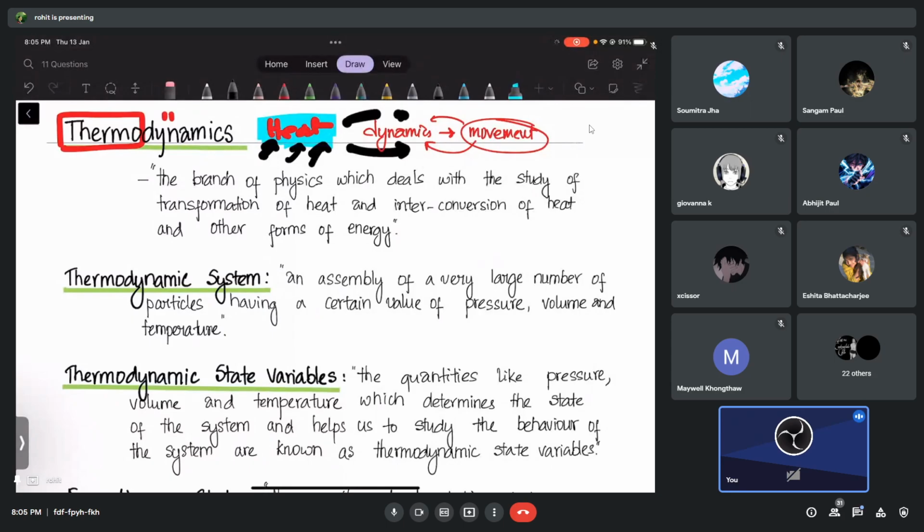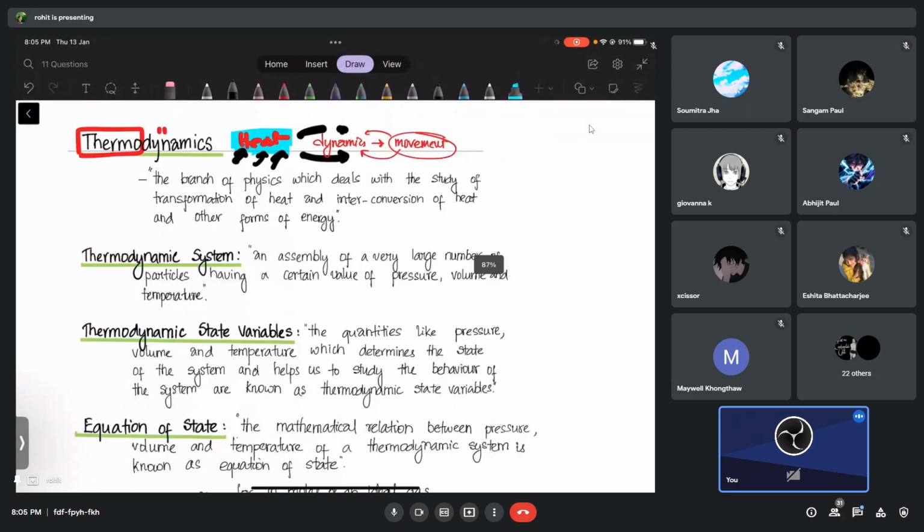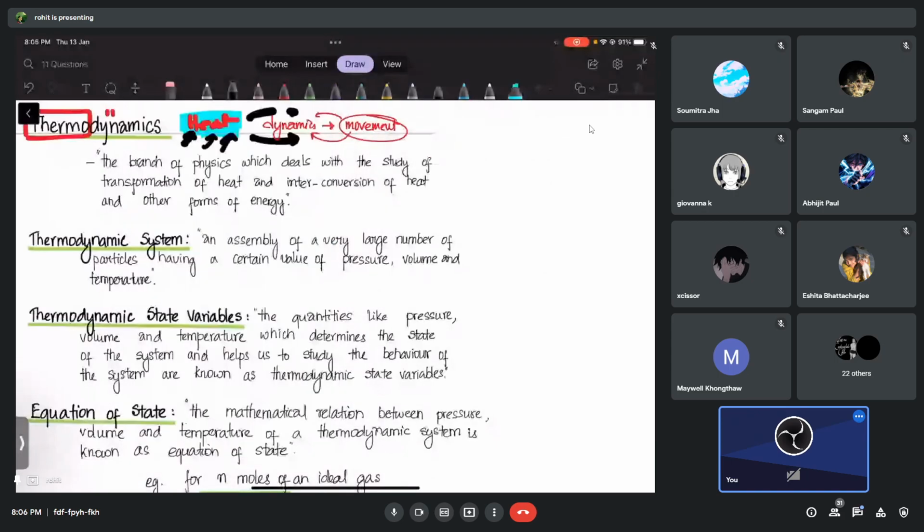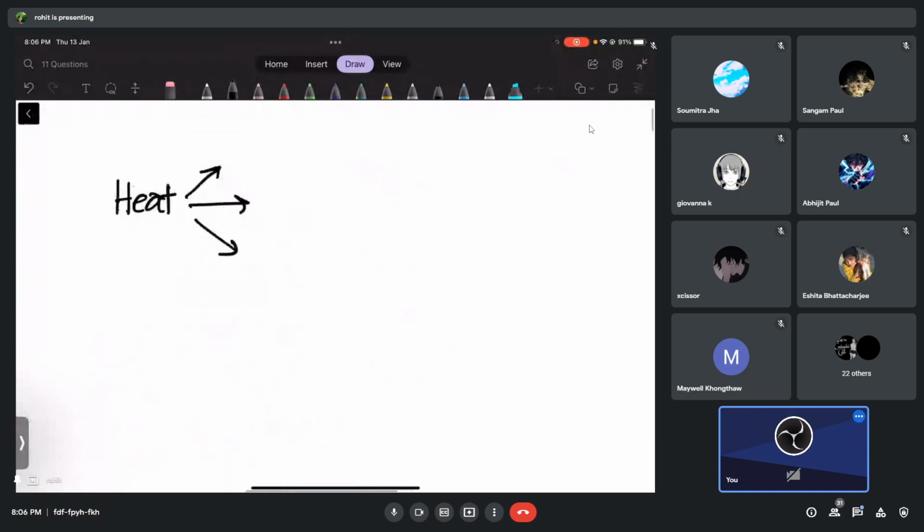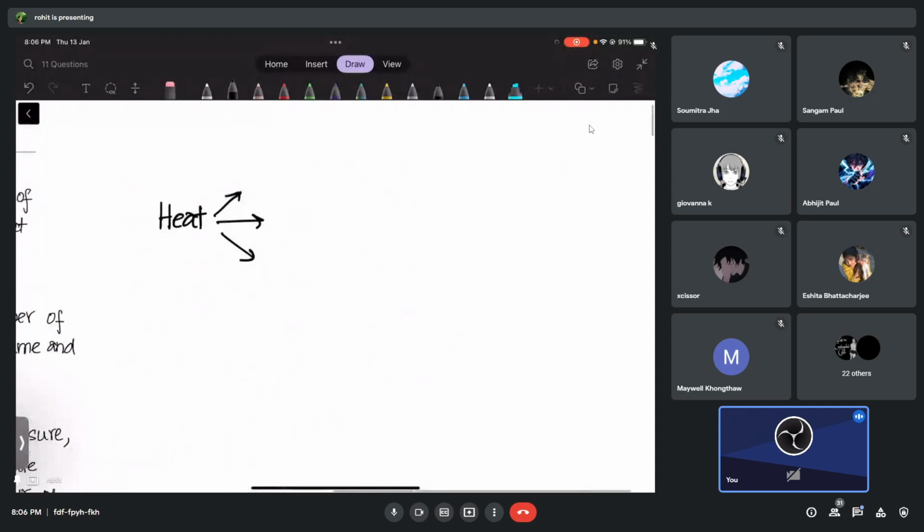Okay, let me just give you an example. What can heat do? The effects of heat. Raise the temperature of a body. Raise the temperature. Okay, agreed. Heat can raise the temperature. Then what else, guys? Or anything you want to talk about heat? Just talk about heat. Anything you want to share.